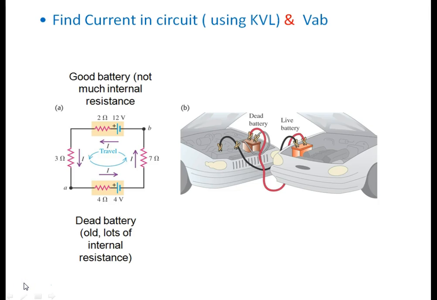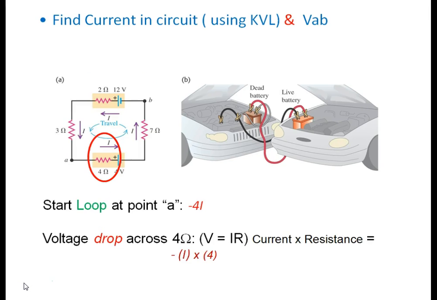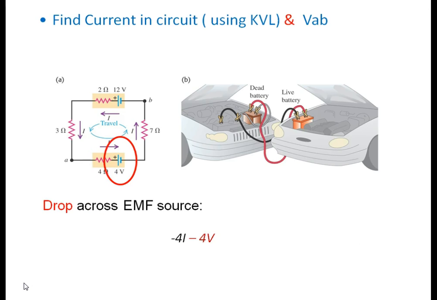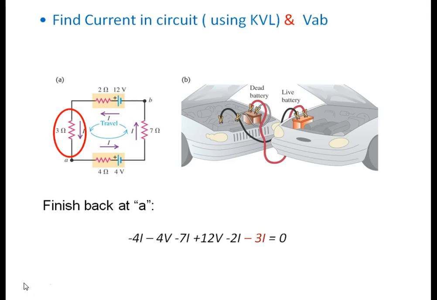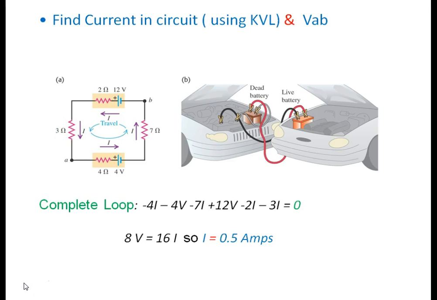Okay, so we will use KVL. Sum of potential drops is 0. We start the loop at point A. Along the direction of flow of current, it's minus 4I, then minus 4 volt, then minus 7I, then plus 12, then minus 2I, again minus 3, and you are reaching the same point, so it is 0. Okay, so we get the answer. I should be 0.5 ampere.